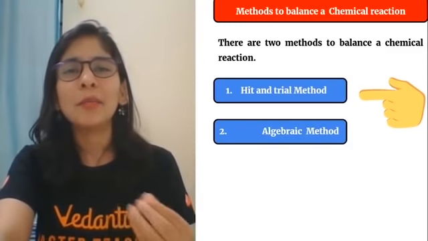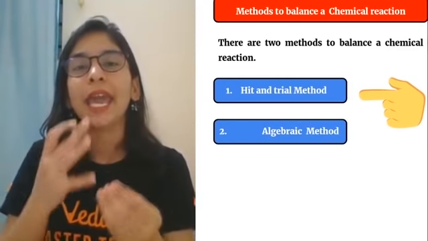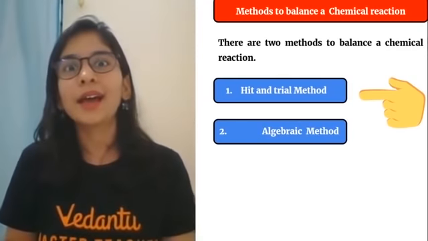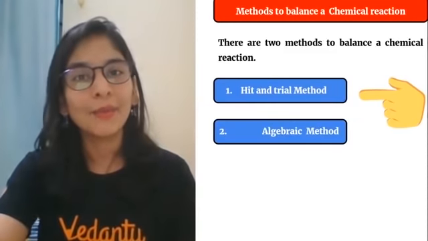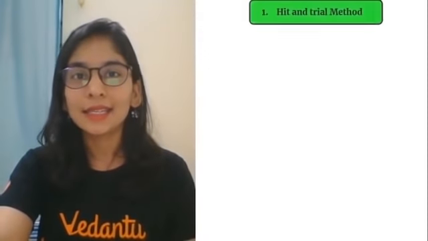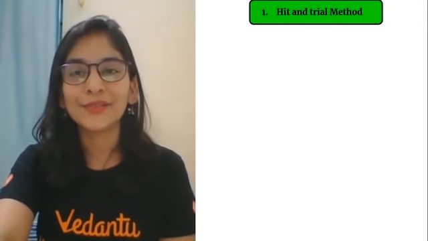Algebra means we'll use normal alphabets like A, B, C, D. We'll take them as coefficients and with their help we'll try to balance. Ma'am, what, how, how? Don't worry, calm down, calm down. Ma'am will help you. And stay till the end. Just wait. Patience bears sweet fruit. You will get all the information.